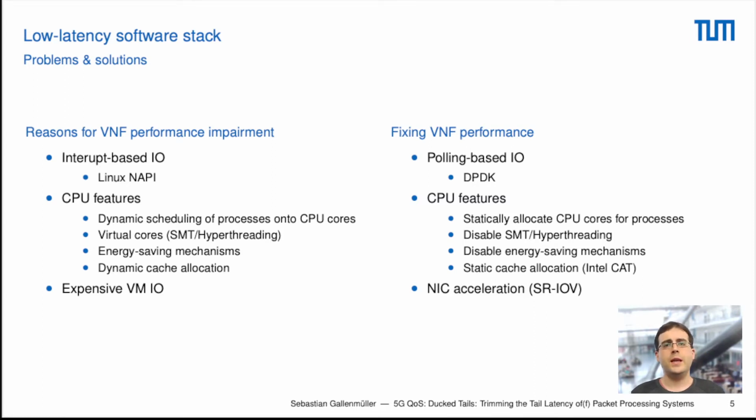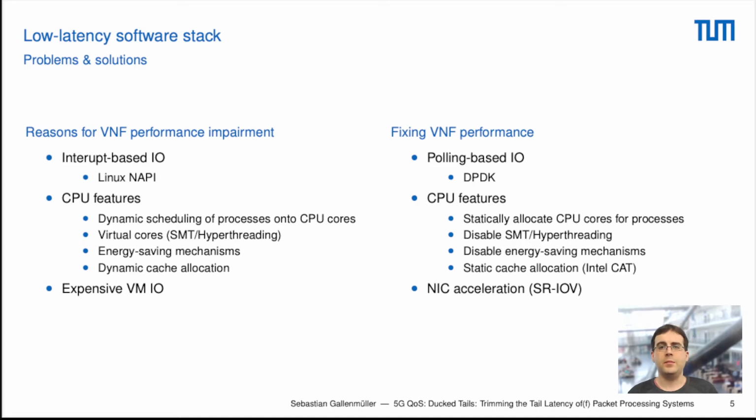We also enabled and disabled certain CPU features, one of them being that we now statically allocate CPU cores for processors. This means that we pin specific applications that we want to run with low latency to a specific CPU core, so we don't change the CPU cores all the time.